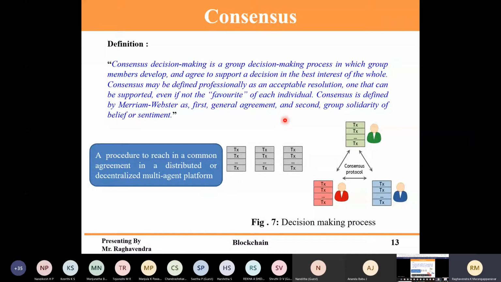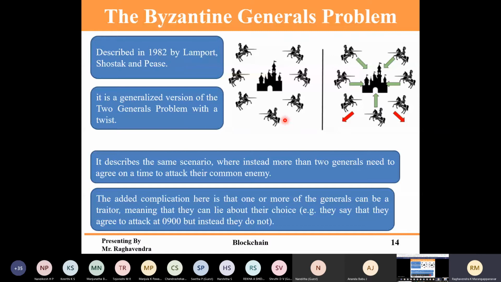So consensus is nothing but just an agreement between parties. So that is how it started. Byzantine fault tolerance clearly shows this: two kings are agreeing to go to war at the same time. But one king will not attack at that time, and will attack at another time.